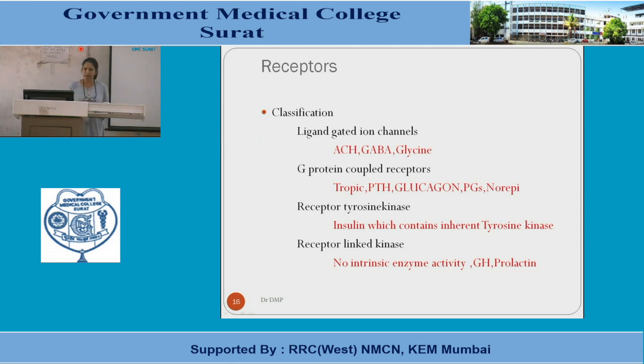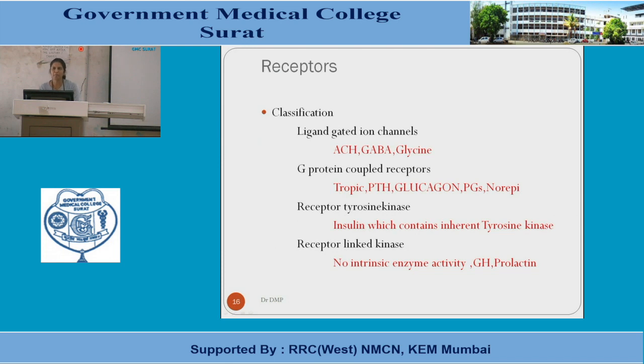So, types of the receptors. They can be classified as ligand-gated ion channels. The examples are acetylcholine, GABA, glycine, mainly the neurotransmitter substances. Do you remember the transmission and the activation of acetylcholine as a neurotransmitter substance? The same is applicable in this concept.